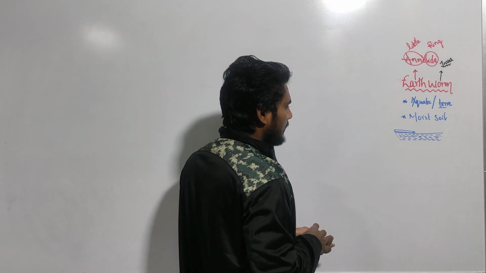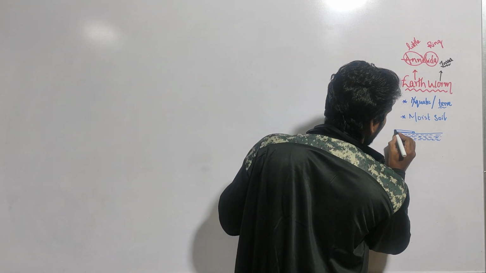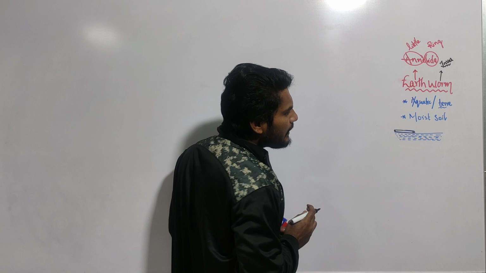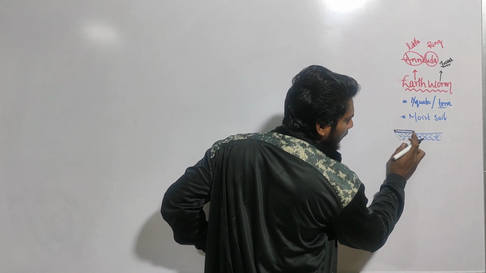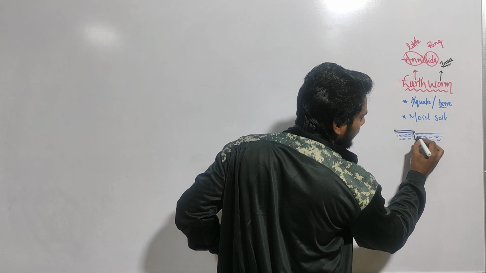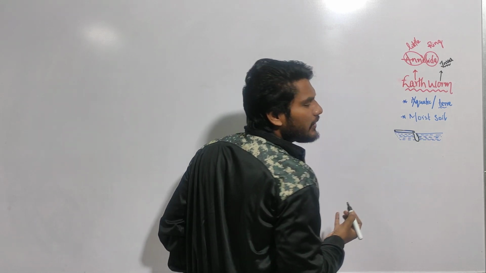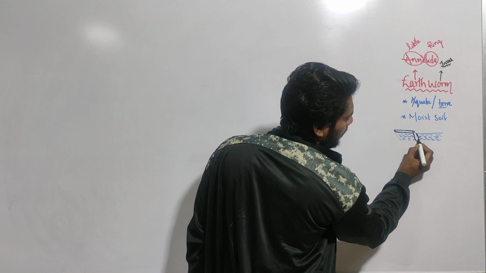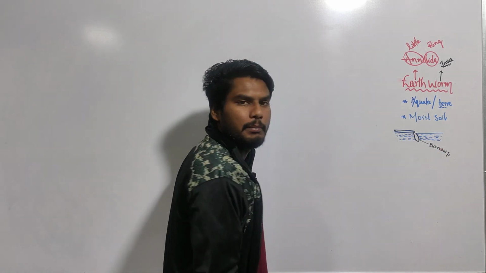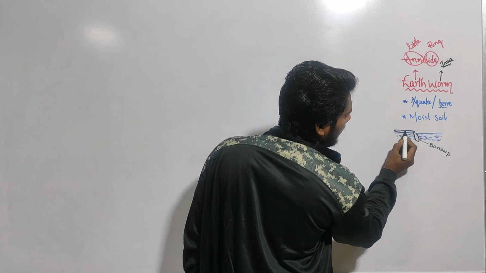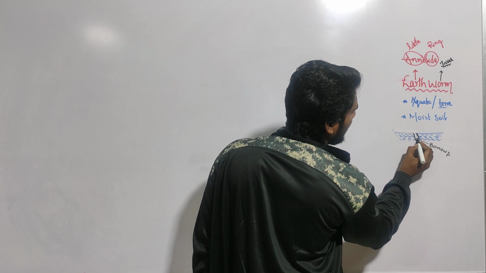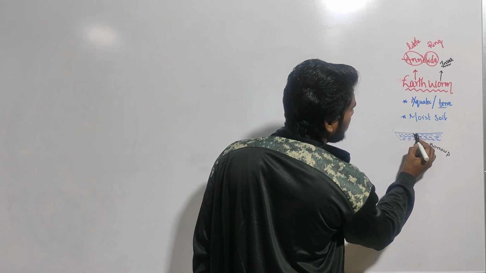Let me represent it with another color. This is the earthworm that is present on the moist surface of the soil, and it starts digging the soil. Sir, with what will it dig? Like this it is digging, and after digging, we call these burrows. It will make the burrows, and after making them, the earthworm enters into the burrow and stays there, like this.